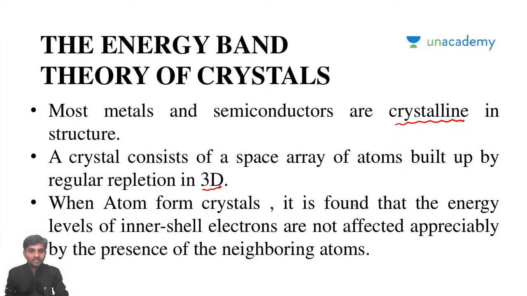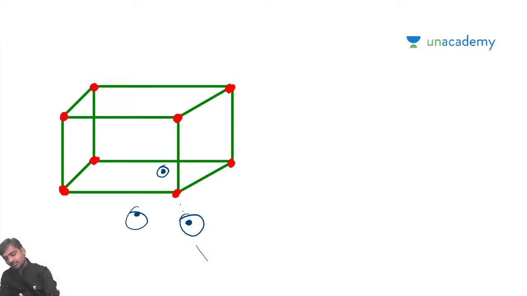When the atoms form crystals, it is found that the energy levels of the inner shell electrons are not affected appreciably by the presence of neighboring atoms. In previous discussions we considered only one atom. But in a given material there will be many atoms. Many atoms come together to form a molecule, and many molecules form a material.